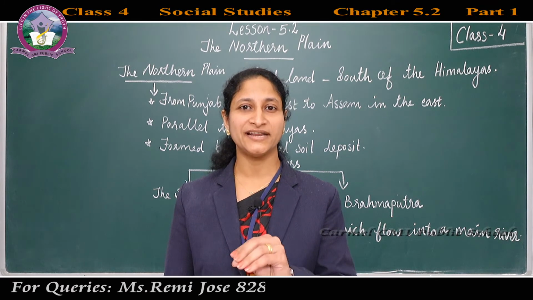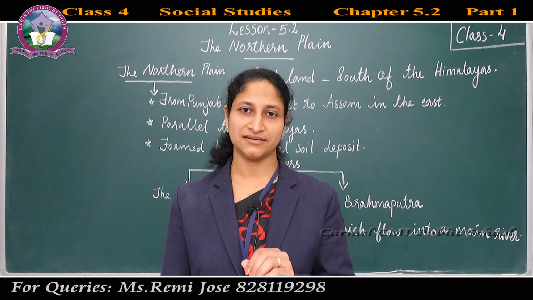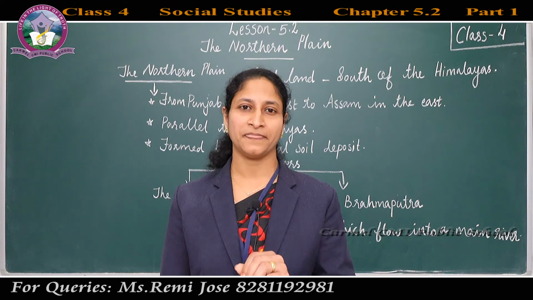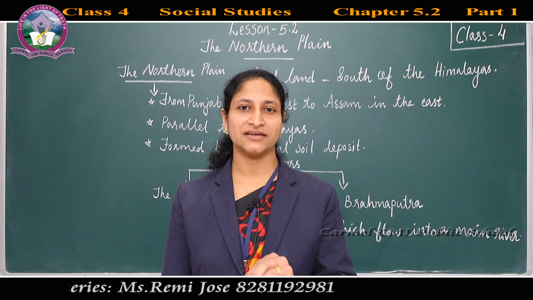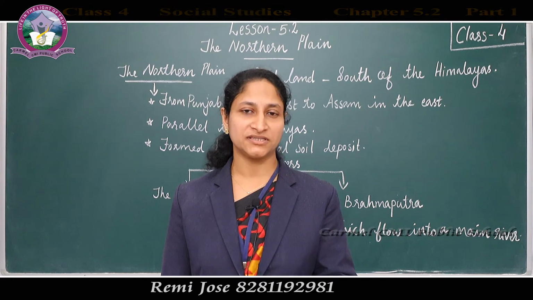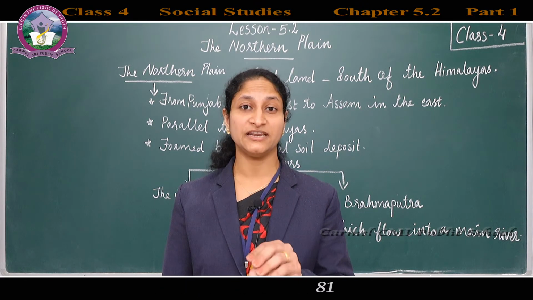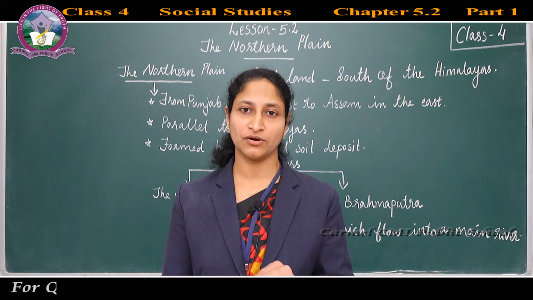Silt means fine soil or sand. When these rivers flow through the Northern Plain, the silt which is carried by the river is deposited on the river banks.